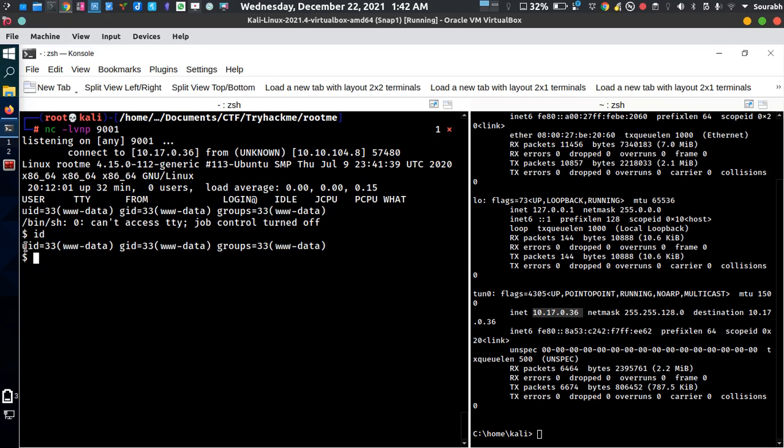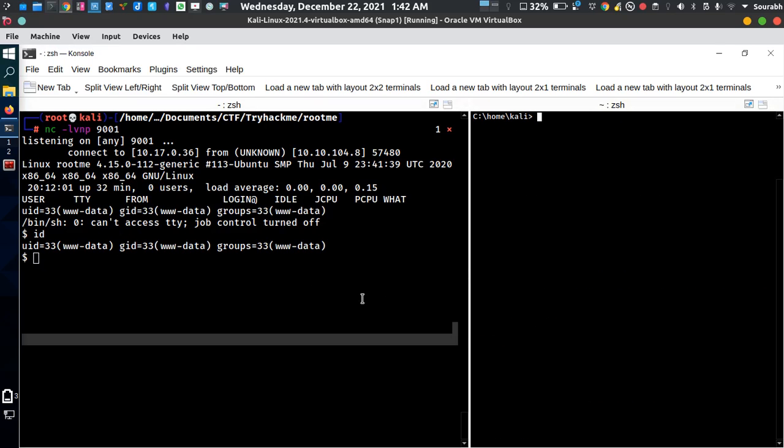When you type id, the user is www-data. So what does this entire thing actually mean? uid for user id, the user id is 33. gid, called group id, is also 33, and the groups are basically the same. So the username is www-data.